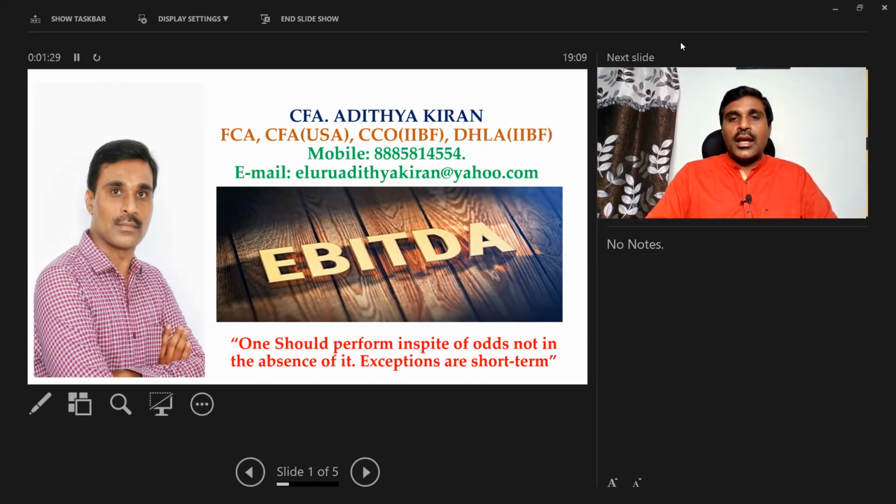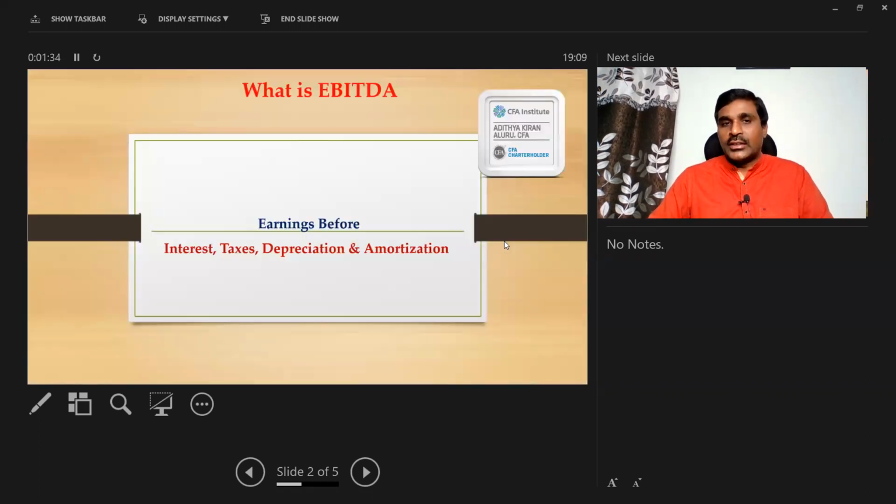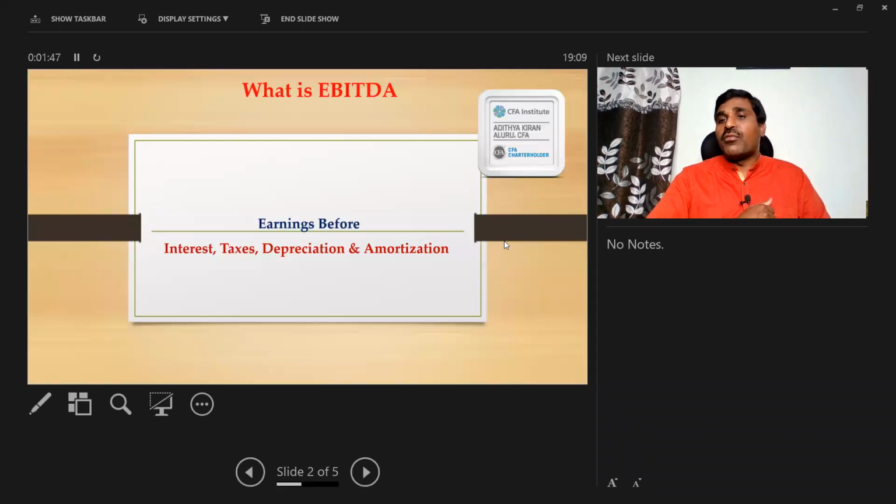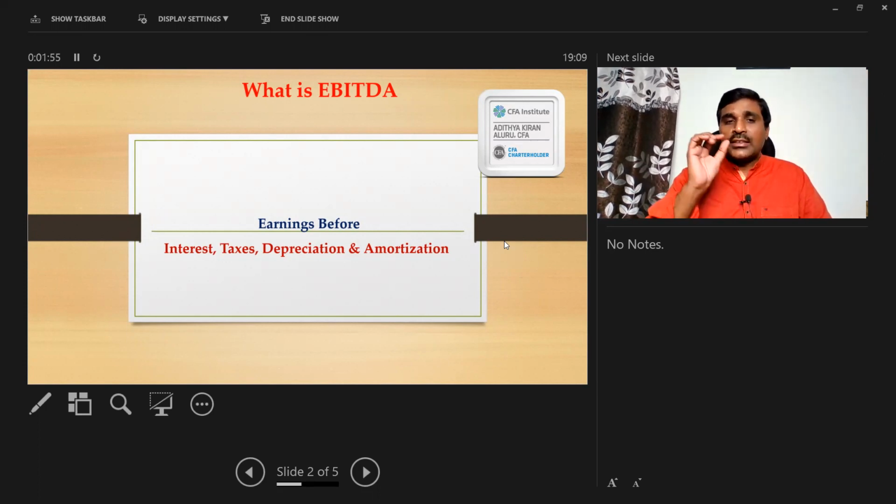Basically, EBITDA stands for earnings before interest, tax, depreciation and amortization. Now we'll discuss one by one why those three are excluded. Before, what do you mean by before? Excluding these expenses, our performance is good. What does that word before mean? If we exclude these expenses, this is what our profit is.